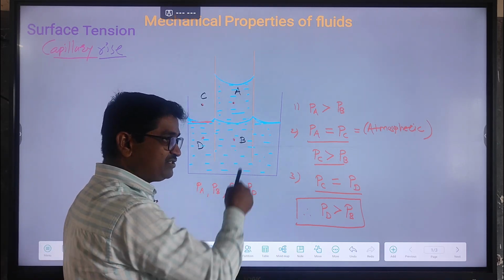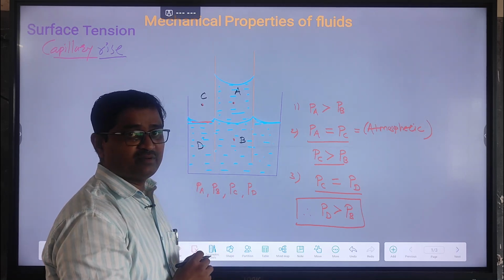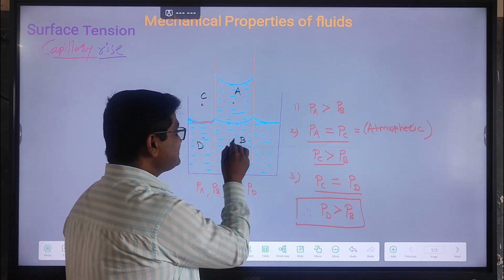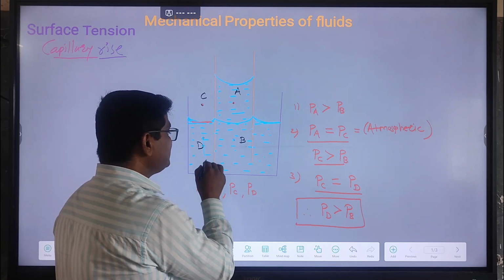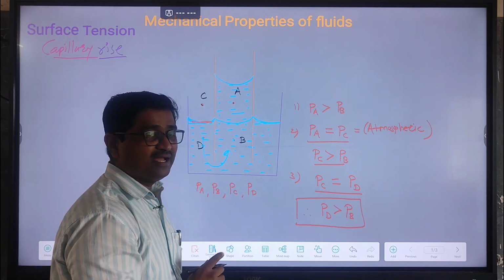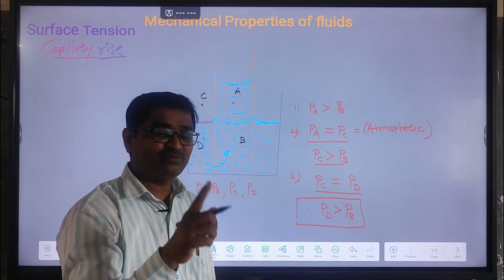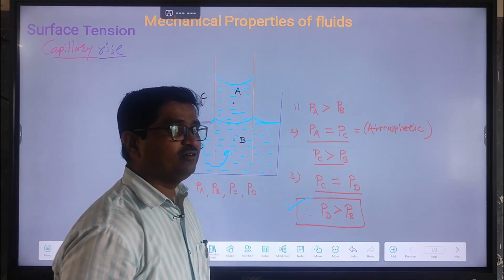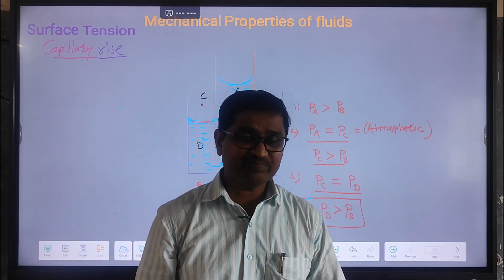So when the capillary tube is dipped into the liquid, just outside the tube the pressure will be higher and inside the capillary tube the pressure will be lower. So the pressure shifts from higher to lower and finally the level of liquid inside the capillary tube rises above. This is the reason why the level of liquid inside the capillary tube rises. That is called capillary rise.